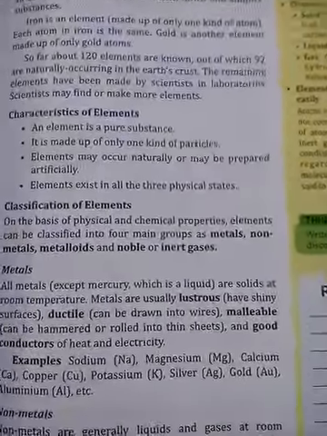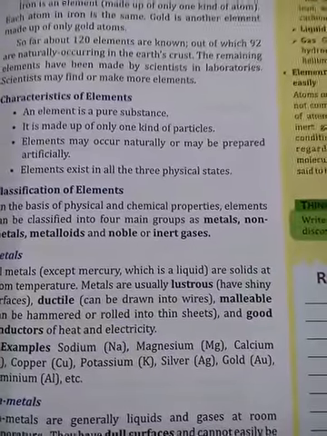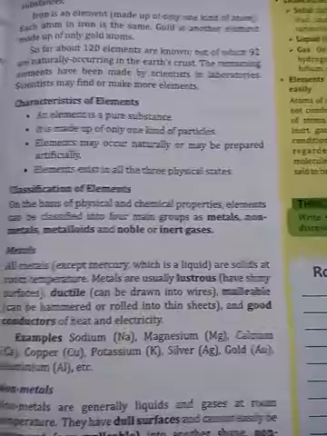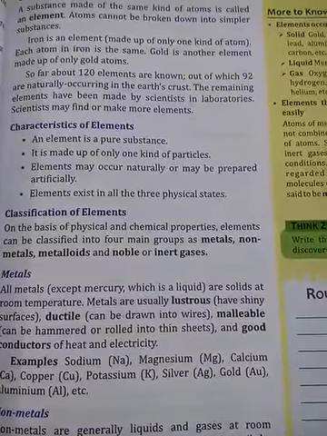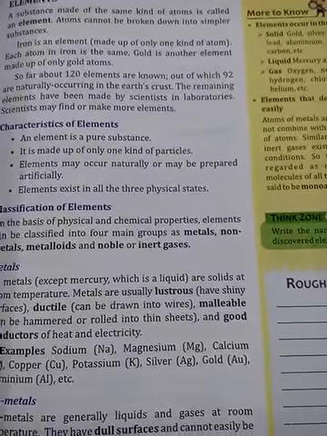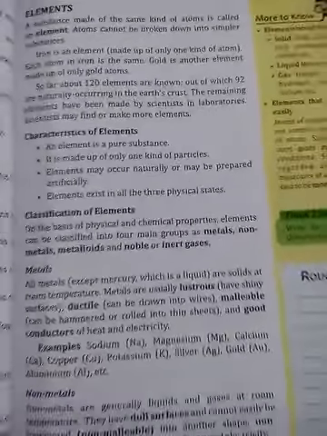These are all metals, and there are others as well. A few examples have been given in your book. Which metal is found in the liquid state at room temperature? That is mercury. This is an exception, you can underline that point.